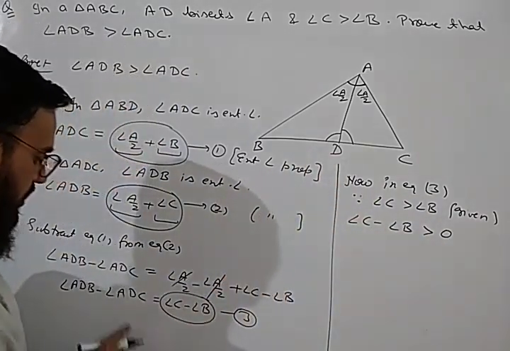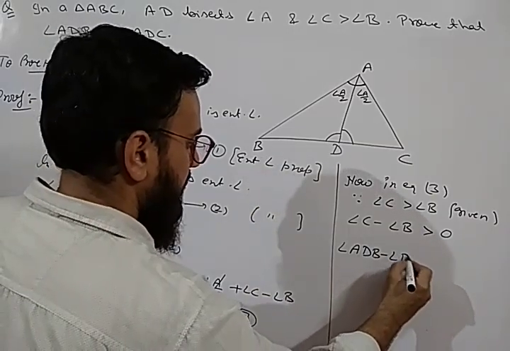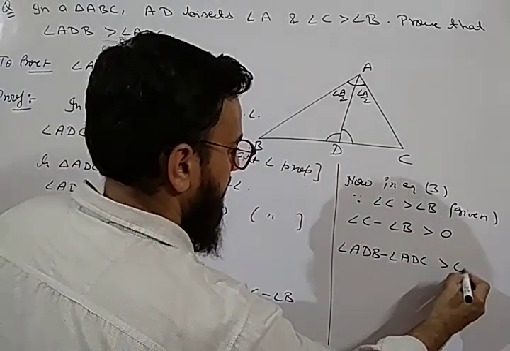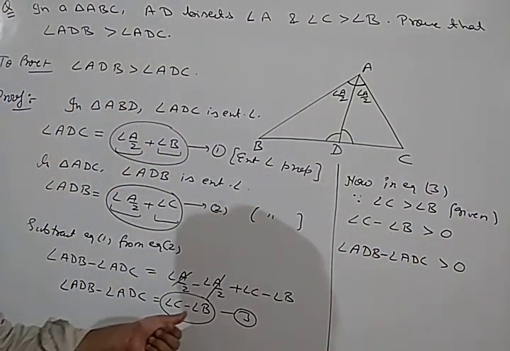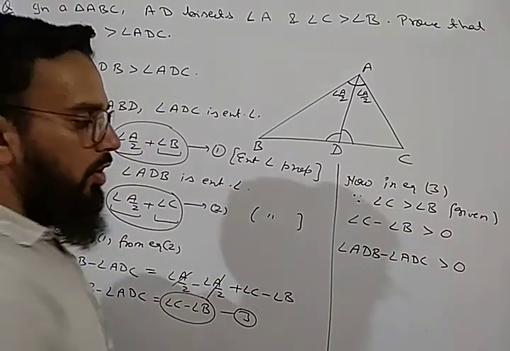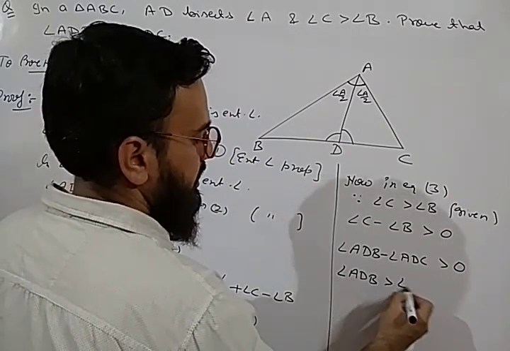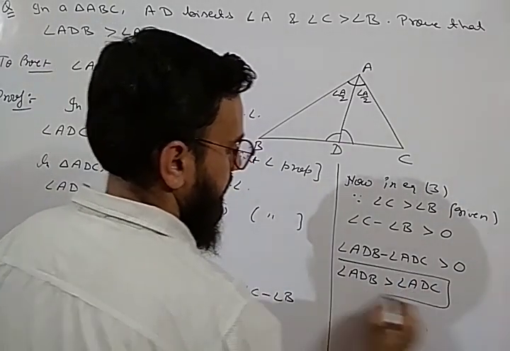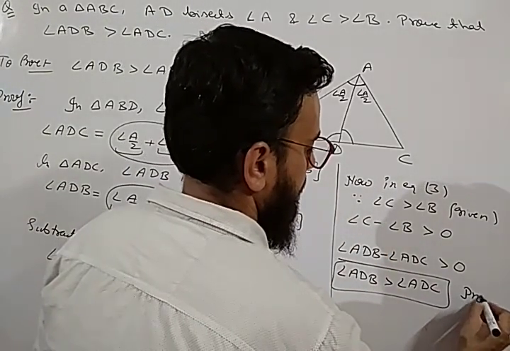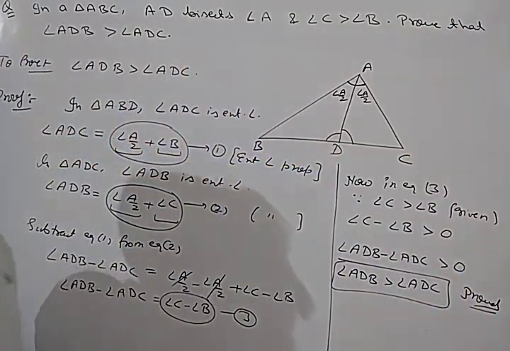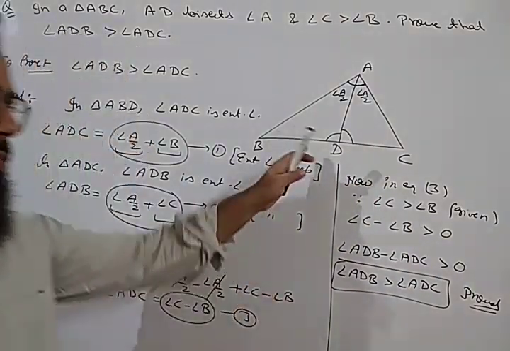And if this term is greater than 0, putting the value of angle C minus angle B greater than 0, we will get in equation number 3 angle ADB minus angle ADC greater than 0. Now if we take angle ADC to the right hand side, we will get angle ADB greater than angle ADC. This is what we have to prove. Okay, so this is a question of inequality of angles. It is also an important question, very simple question. Note it down.